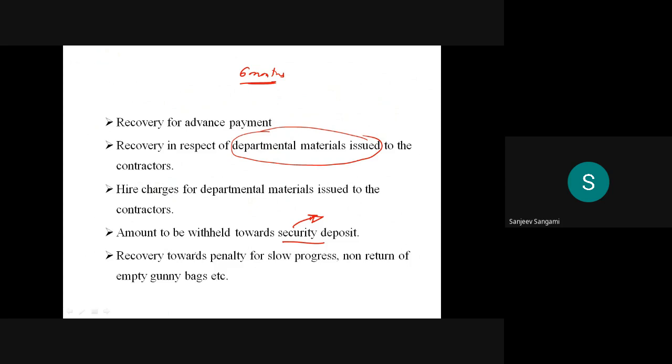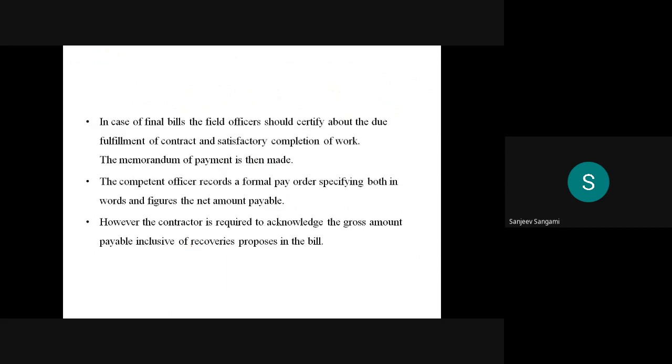So that amount will be deducted during the payment. Recovery towards the penalty for slow progress, non-return of empty gunny bags. Some of these things will be there, penalty for slow progress, and all of them will be considered while making the final settlement.